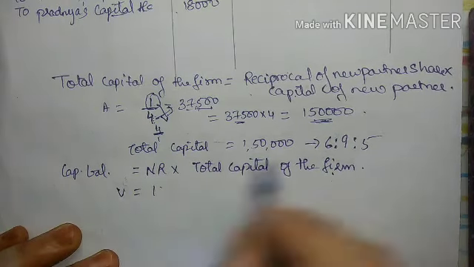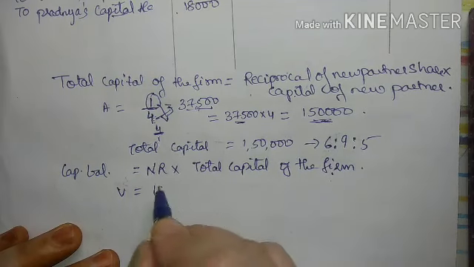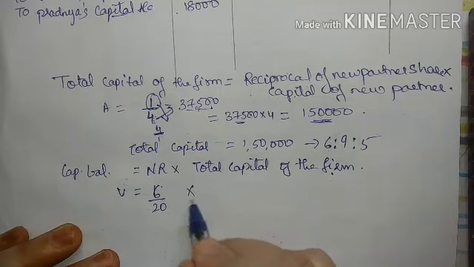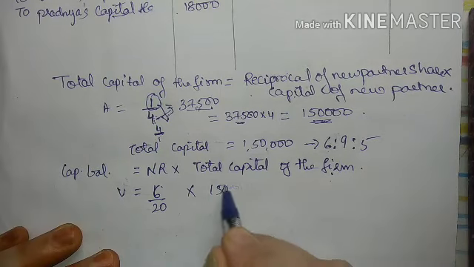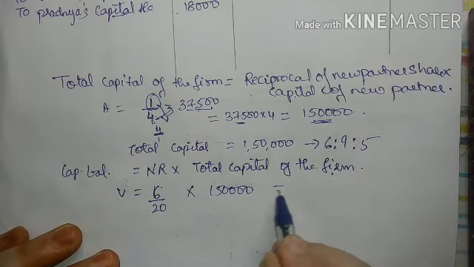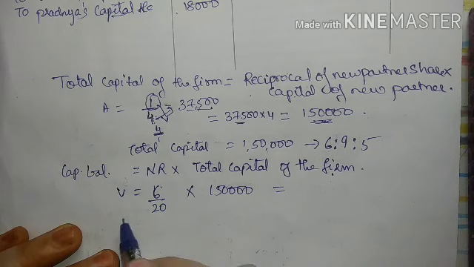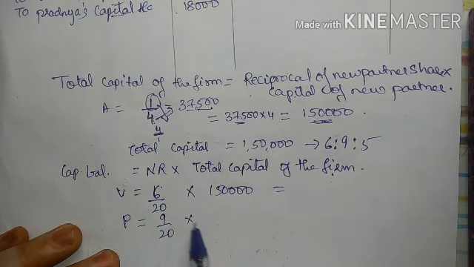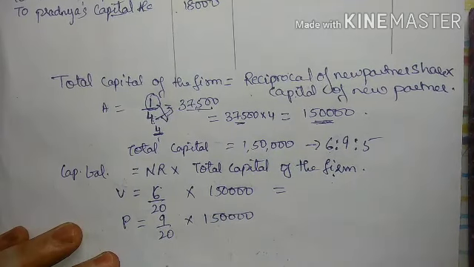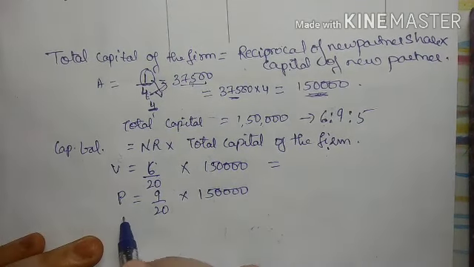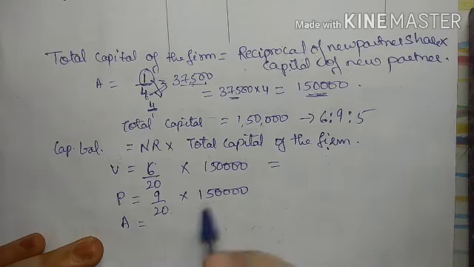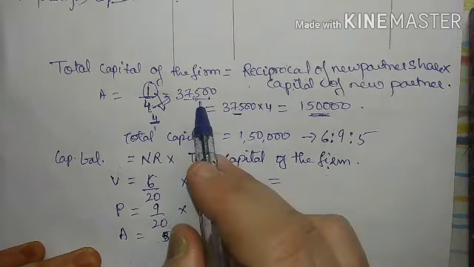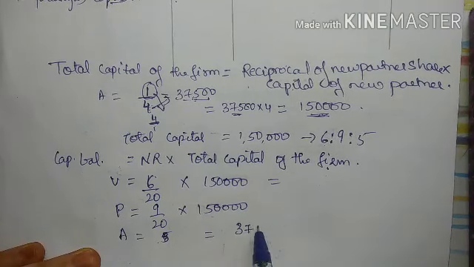So for Vikram, the new ratio is 6/20 into the total capital, 1,50,000, right? Then Pradnya's will be 9/20 into 1,50,000, and Avni's capital is 5, which is already given to you, that is 37,500.